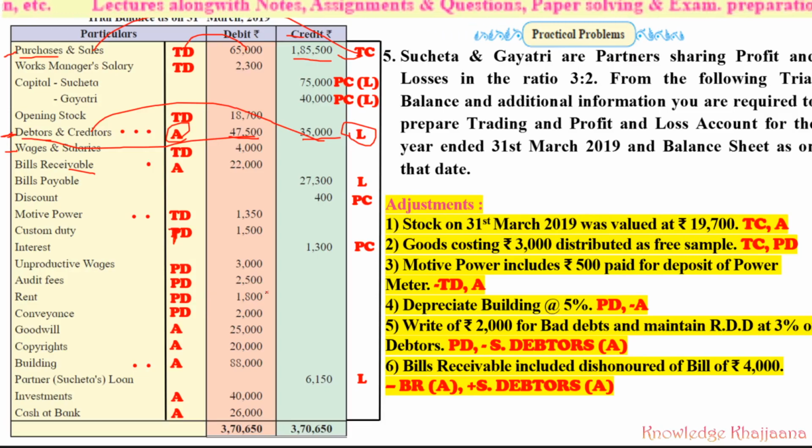Then interest. See, interest is given on the credit side. It means this is the interest received. So interest received will go to the profit and loss account credit side.